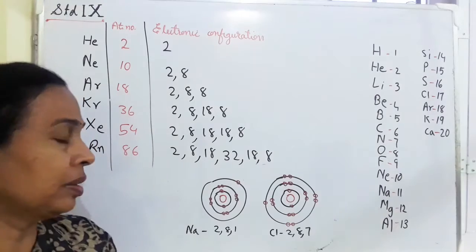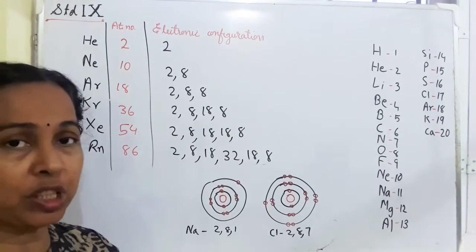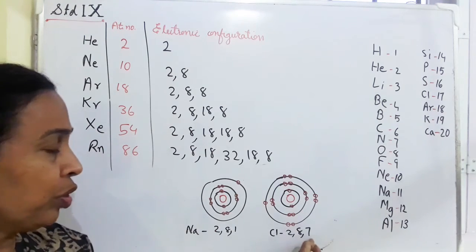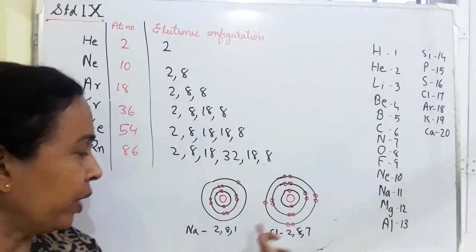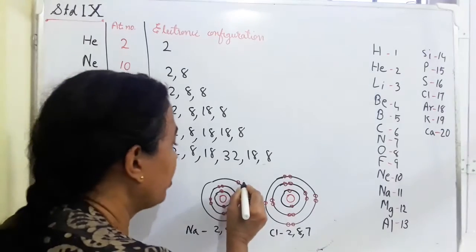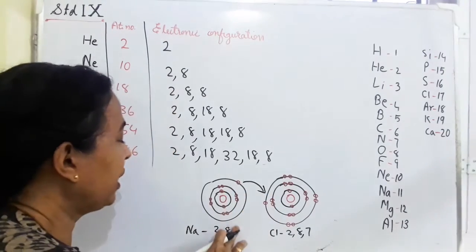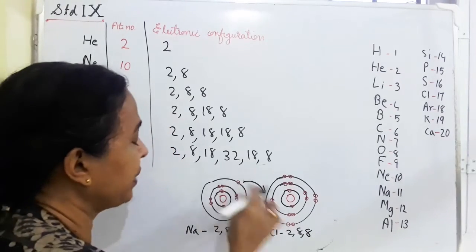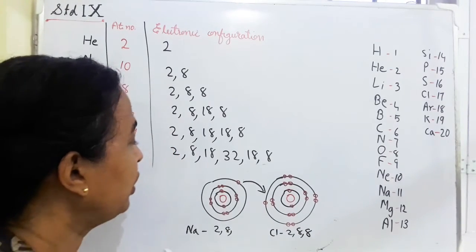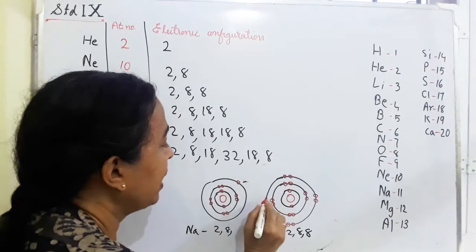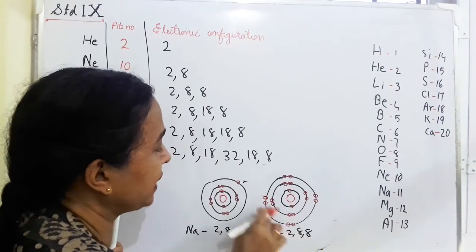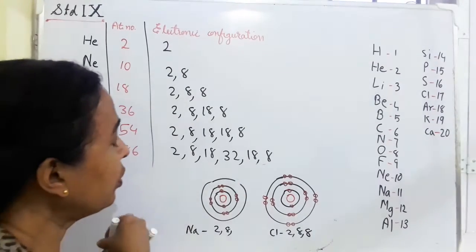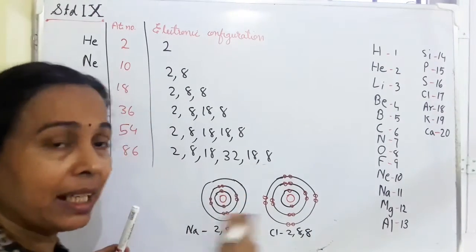Now, as a result of redistribution of electron here, as I told you, when sodium atom combines with chlorine, it loses its 1 electron to chlorine. So here it will be 2, 8 and here it will be 2, 8, 8 because it gets 1 more electron from here. So its new structure will have 8 electrons in the outermost shell, but here it will not be there. That will be the new model of both the atoms once they combine.